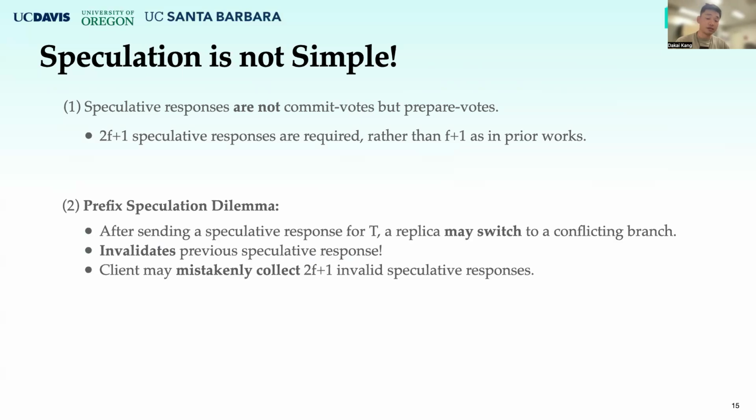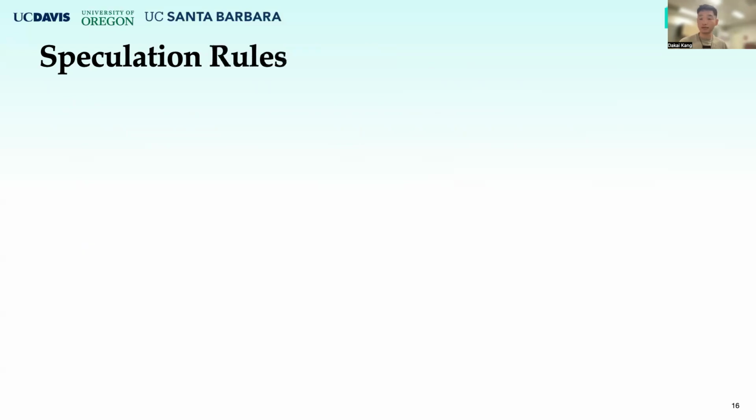After sending a speculative response for transaction T, a replica might still switch to vote for a conflicting branch later, even if the replica is honest. Such behavior will invalidate the previous speculative responses. So a client might mistakenly collect 2f+1 invalid speculative responses, and might mistakenly consider that one of its transactions has been committed, but actually it did not get committed. So this is something that is unsafe for the clients. So how do we solve this problem?